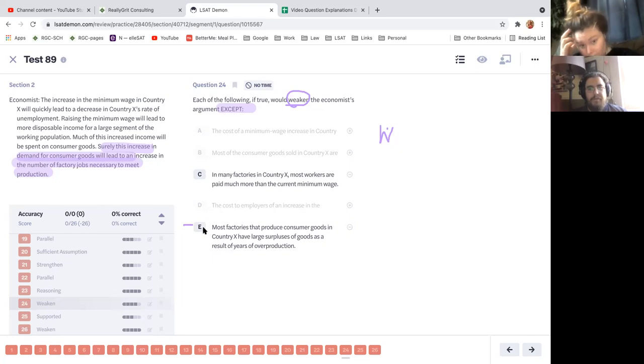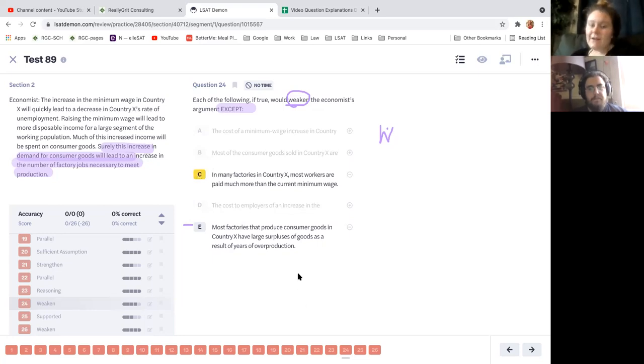I don't care for that one either. Most factories that produce consumer goods in country X have large surpluses of goods as a result of years of overproduction. This increase in demand. Yeah, I'm going to have to go back on what I said. I would probably choose C on this one.